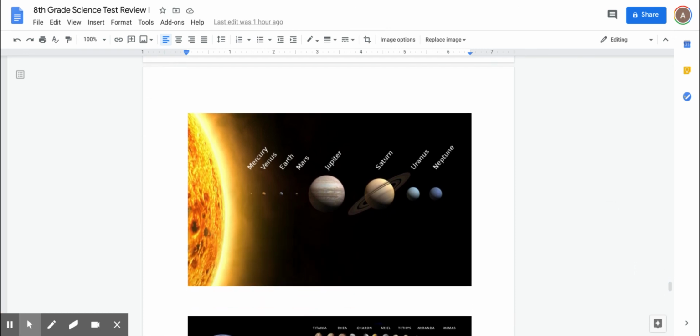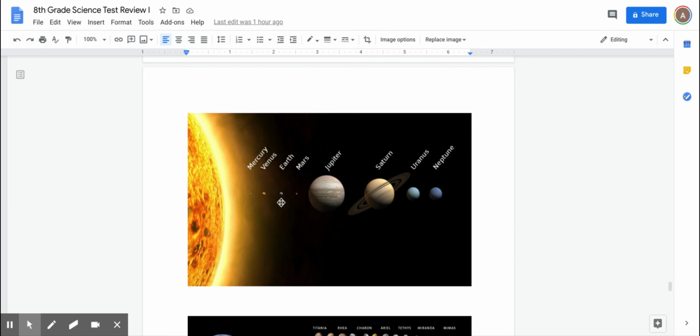And here's a comparison of the planets, and they're not this close. This is just a model to let you know. So the closest is Mercury, and it is the smallest. It's not the hottest, though. Venus is hotter because of the cloud layers. But again, we're going to talk about all this when we get to space.